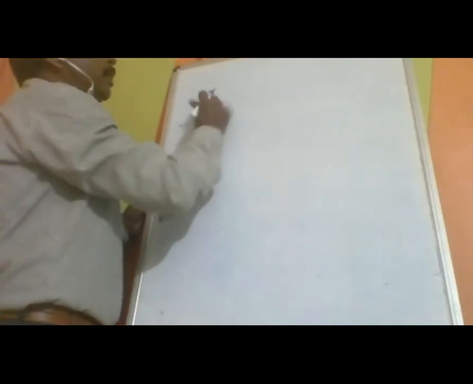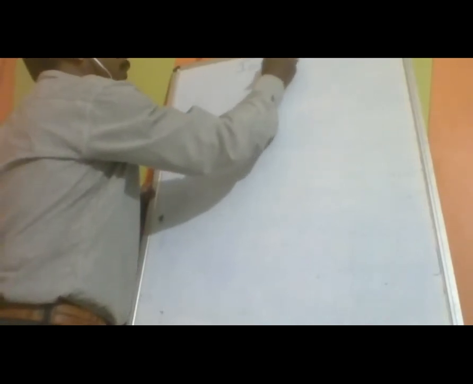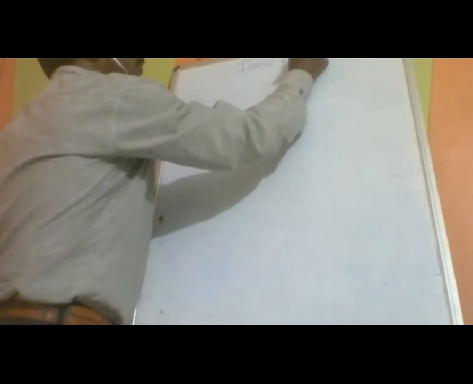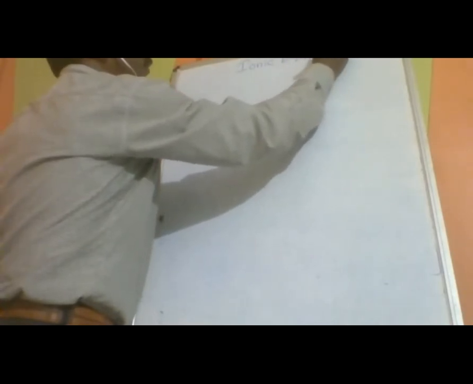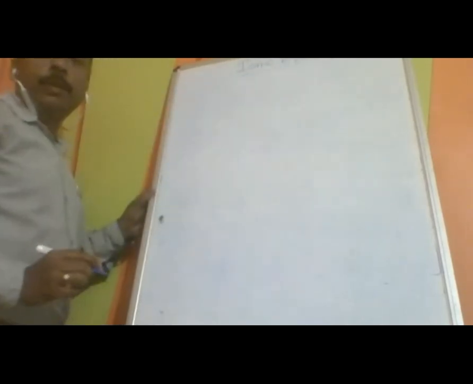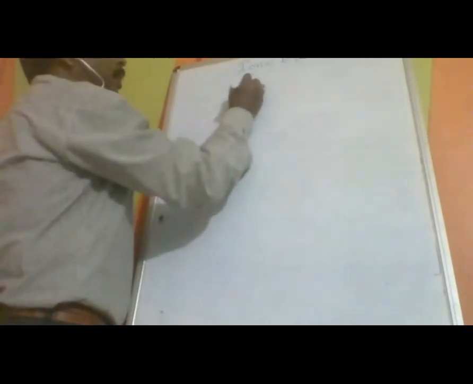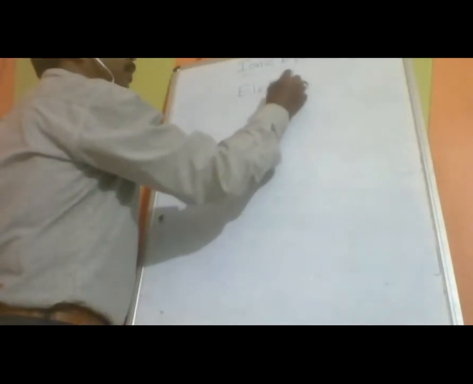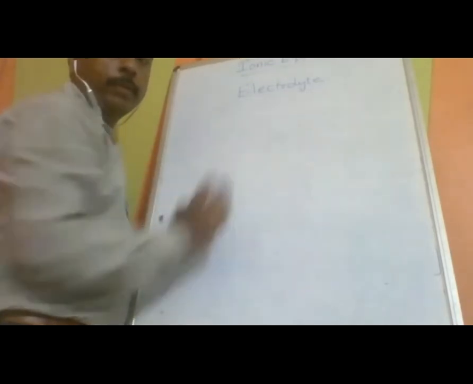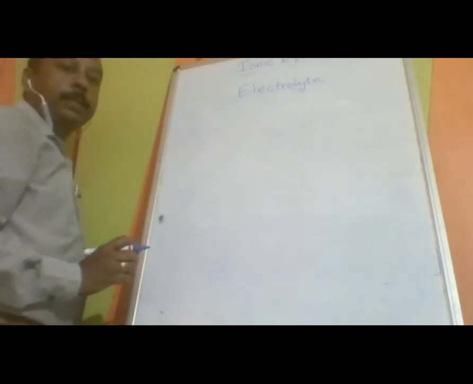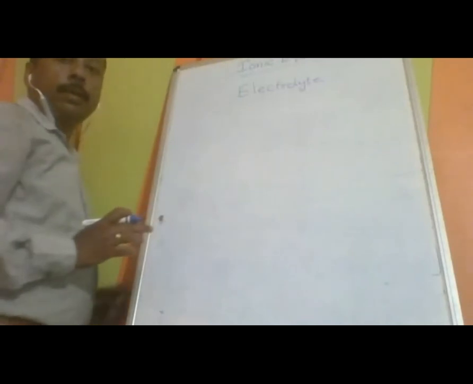Okay, today we are going to start with a very important chapter, that is ionic equilibrium. The difference between this chapter and the previous chapter is that here we are going to start with a new substance which is called an electrolyte. It is a new substance which is not found in normal equilibrium.